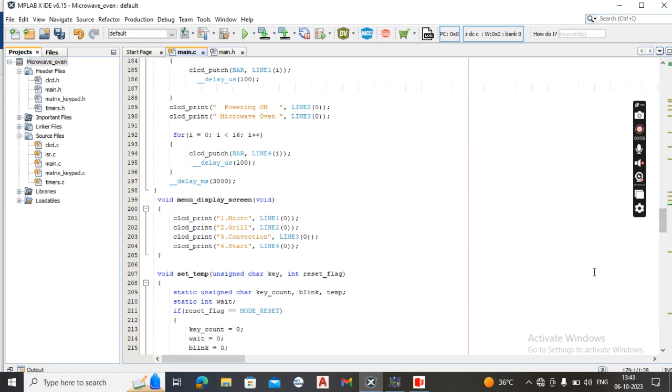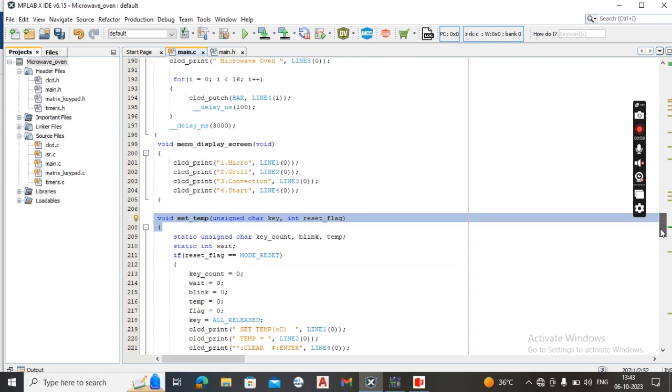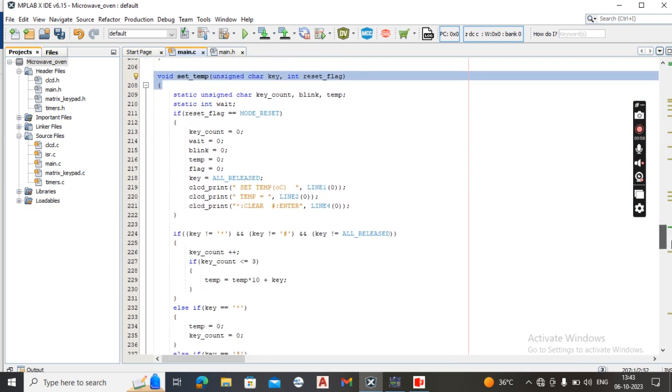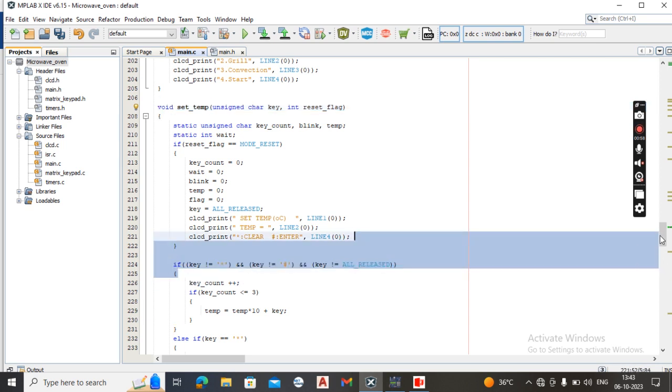And the next functionality is set temperature, one of the most important functionalities. This functionality is used for the preheating purpose. In this functionality, first of all we can set the temperature, and next, after completion of the given temperature, we can give the time period.